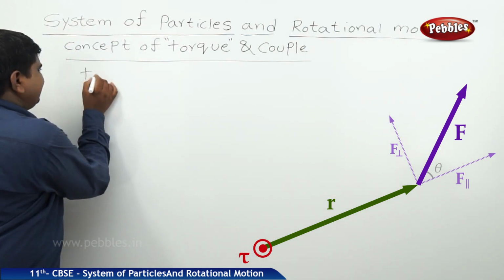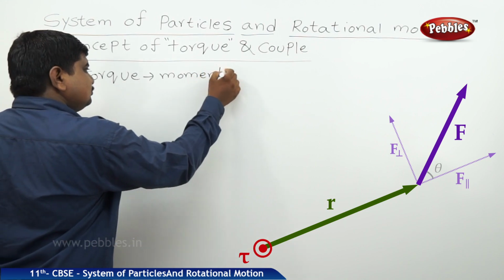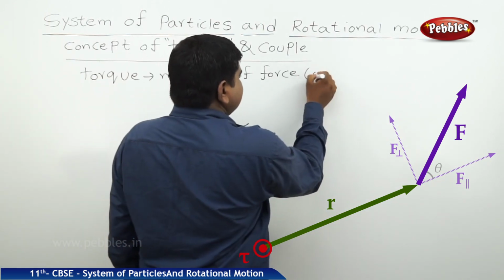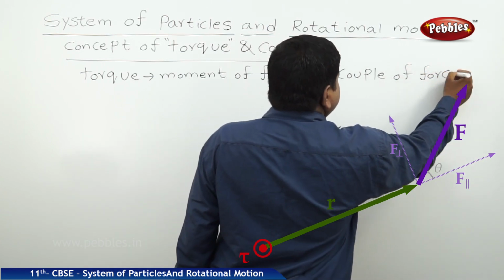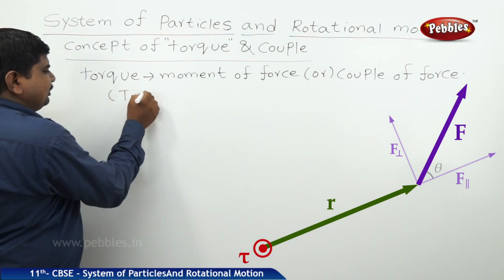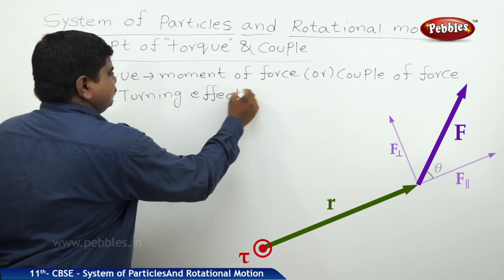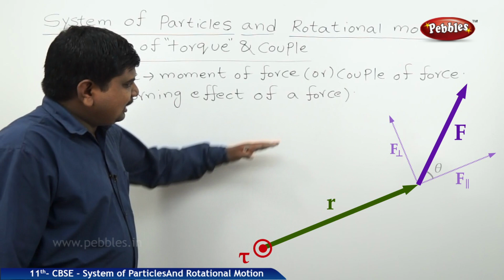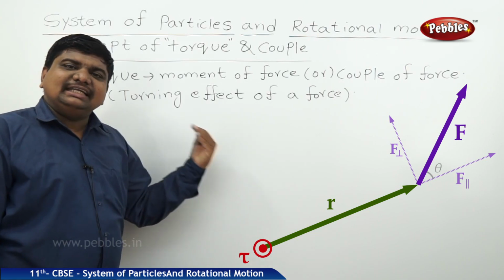So torque is defined as moment of force or couple of force. One more phrase used to explain torque is the turning effect of an object or the turning effect of a force. This means we apply a small or large amount of force on a body to turn it with respect to its rotatory axis.